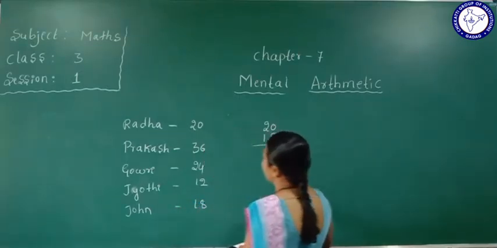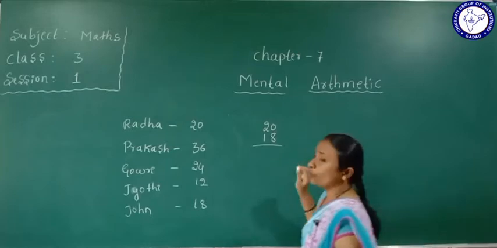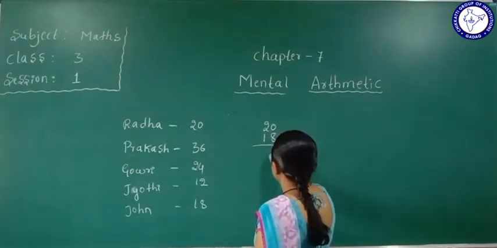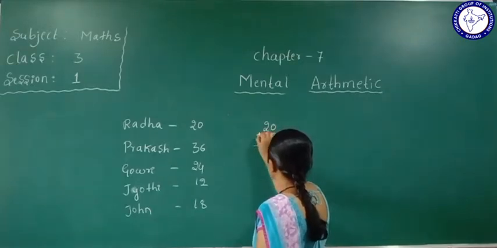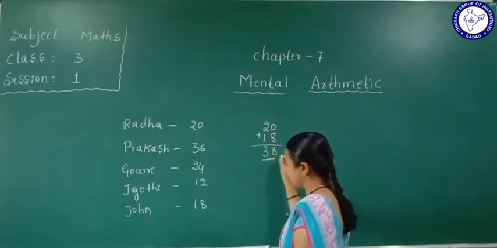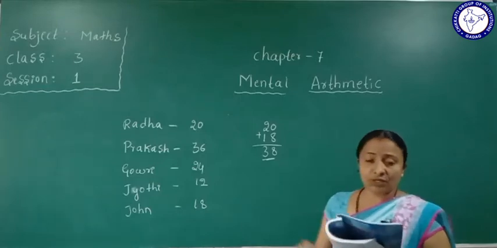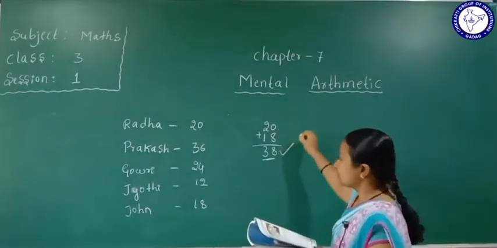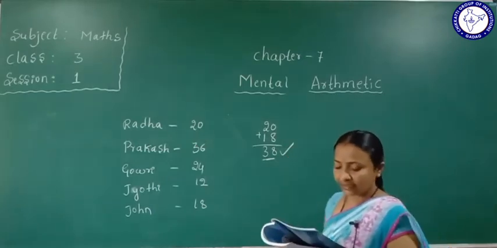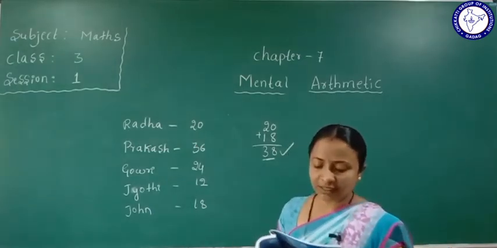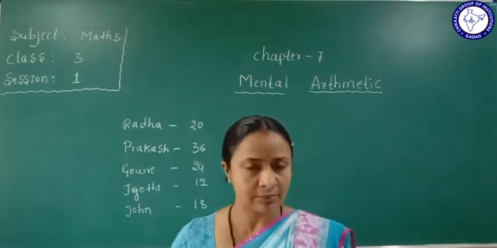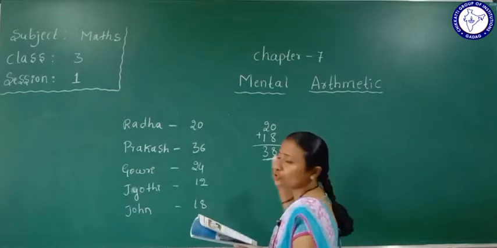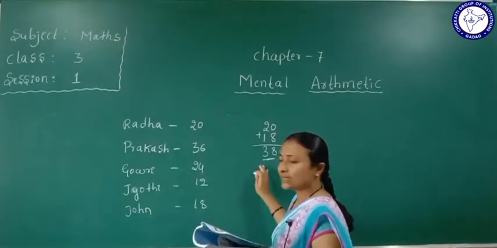So together how many tamarind seeds are they collecting? 8 plus 2 plus 1 is 3. Totally 38 seeds. Yes. So if it is true we'll put a right mark. This is the correct answer. See, John and Radha together have 38 tamarind seeds. So this is true. Okay, we added, and that answer is correct.